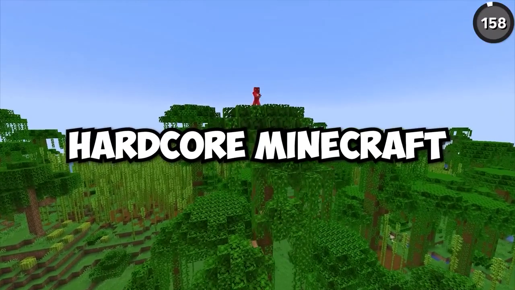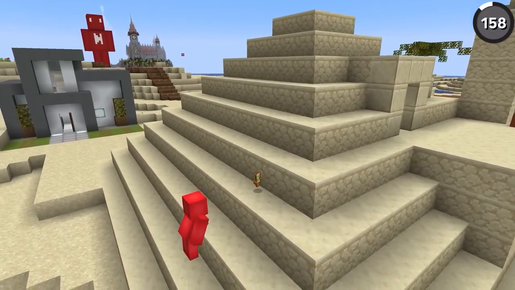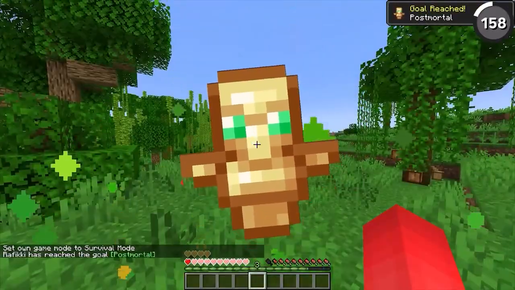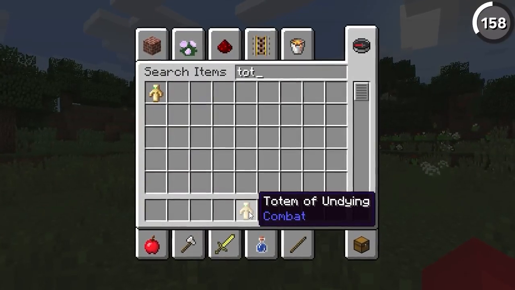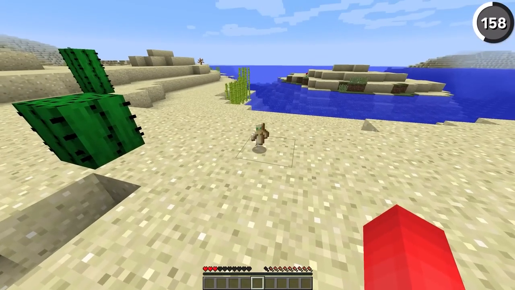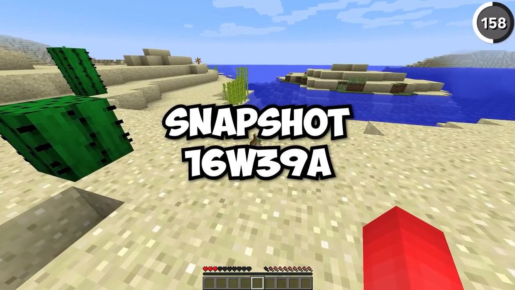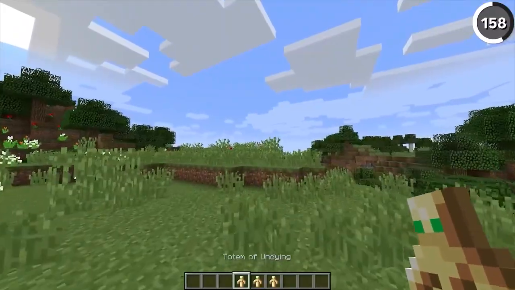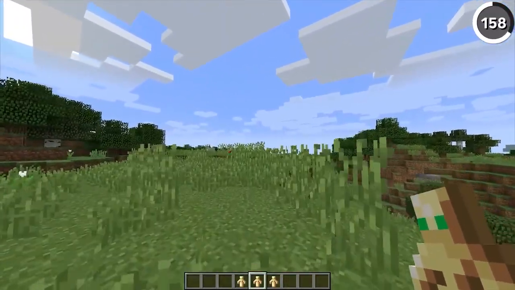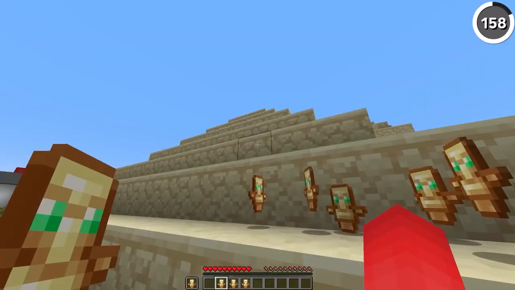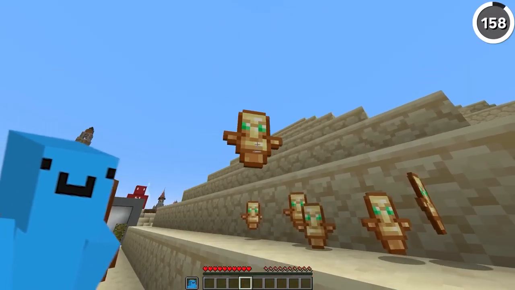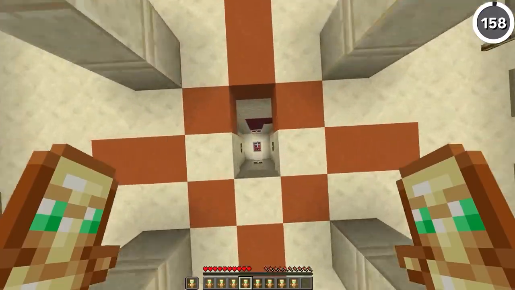Nowadays, thanks to hardcore Minecraft, the Totem of Undying texture is iconic. It kinda has to be when everyone's holding it in their secondary slot, which makes me even more thankful that it isn't the totem texture that we originally had, since back in Snapshot 16W39A, the Totem of Undying was originally supposed to be added to 1.11 looking like this, which more resembles a peeled banana than actually a villager. And honestly, I'd rather carry around a totem that looks like Sandiction in my hotbar, but I might have just wanted to do that anyways.